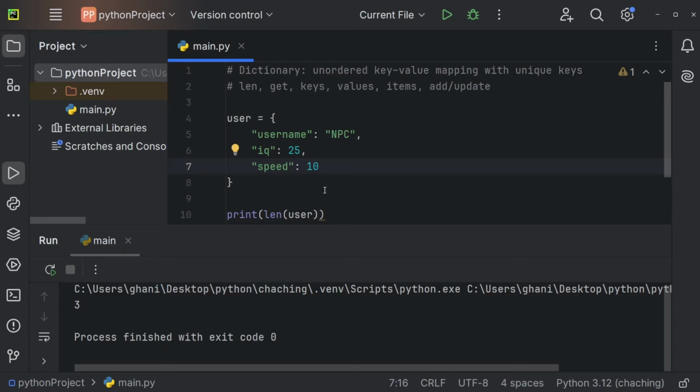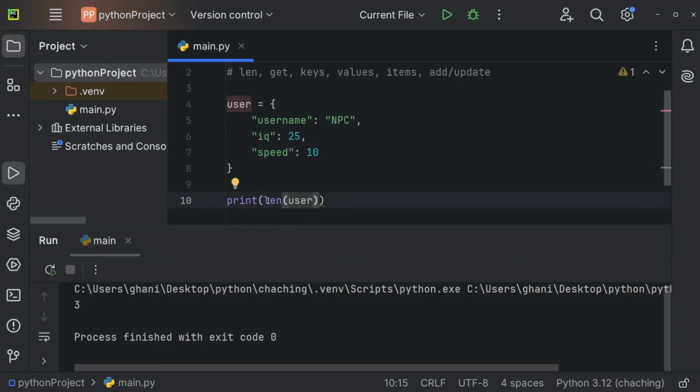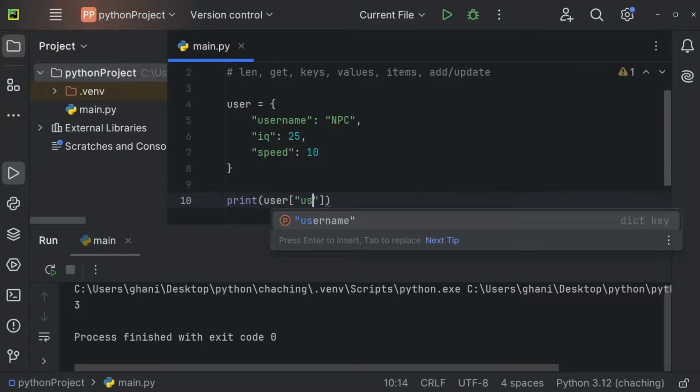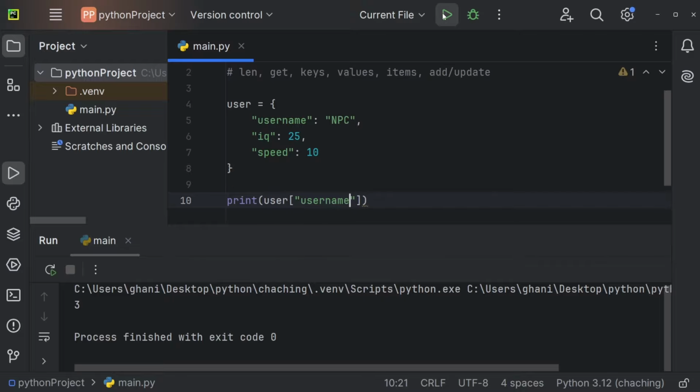To now access a certain value inside of my dictionary, I can use the bracket notation similar to before, so user of username. And this will output the value for username, but I can also use the get method. So .get followed by the key right here. So maybe user.get of IQ. And this will output the IQ in the console.